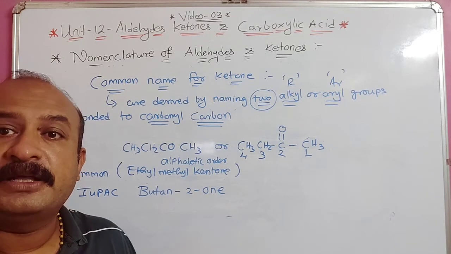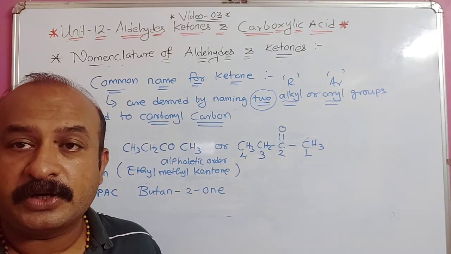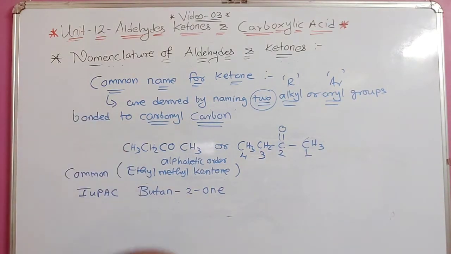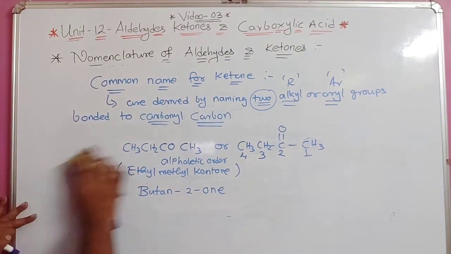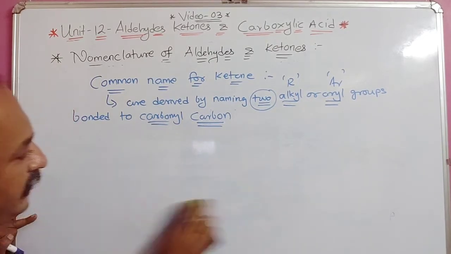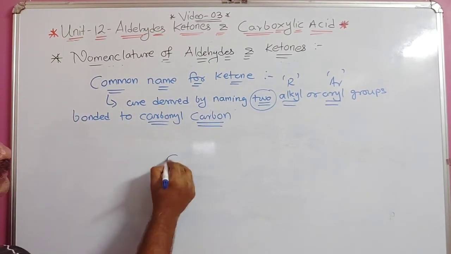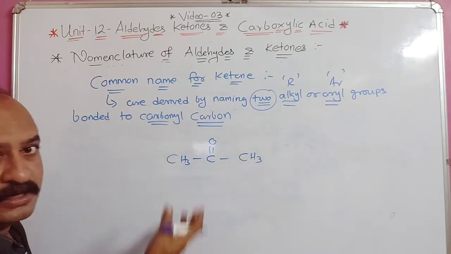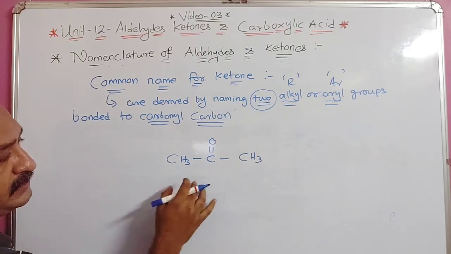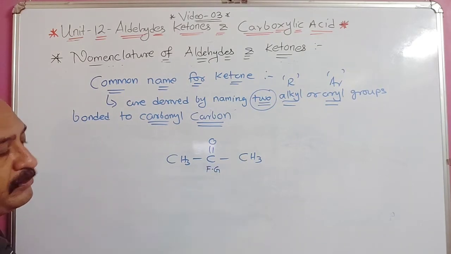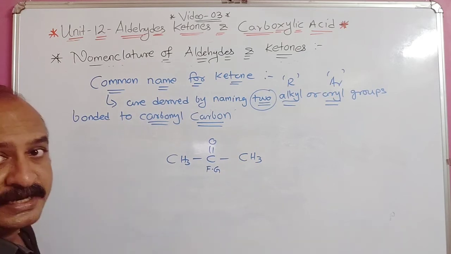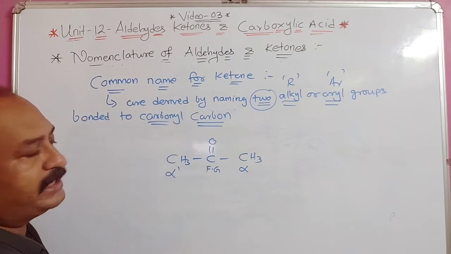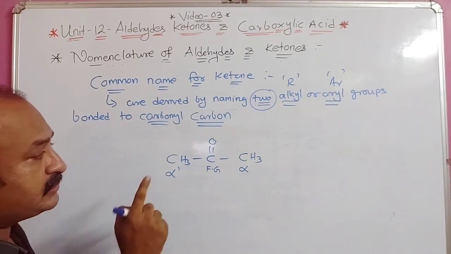Now there is another method, like the Greek letters we used in aldehyde, alpha, beta and all. Here there is a different method for using the Greek letters that I am going to explain. Suppose a ketone is given like this, CH3, C double bond O and CH3, propanone. This is your functional group carbon, and when we use the Greek letters alpha, beta, here this will be alpha, then this will be alpha dash. Understood? So this is the part.